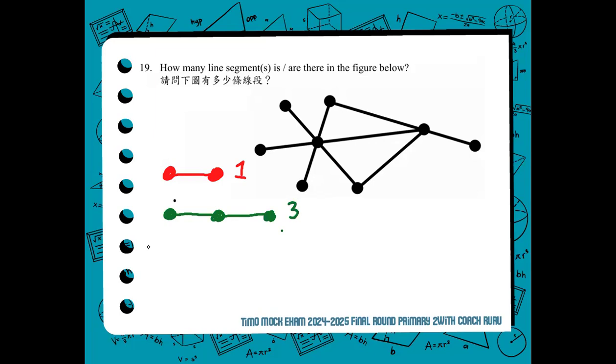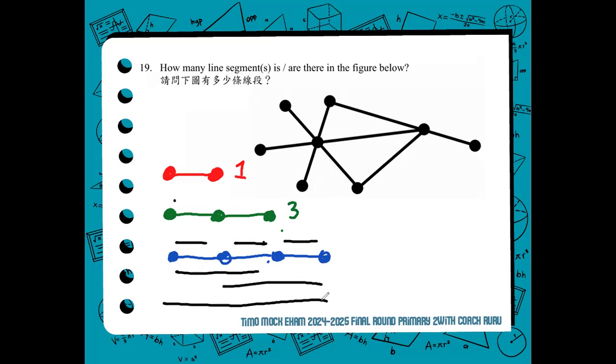Next, if you have four collinear points, how many line segments will it create? One, two, three, four, five, and the whole thing, 6.